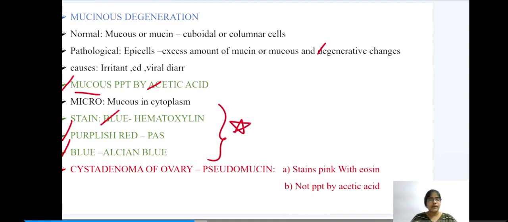Next we have the condition called cystadenoma of ovary. This cystadenoma produces pseudomucin, and the important point is what is the difference between pseudomucin and mucus. The mucus is precipitated by acetic acid, but pseudomucin is not precipitated by acetic acid, and also it stains pink with eosin, whereas the mucus stains blue with hematoxylin. So these are the main differences.